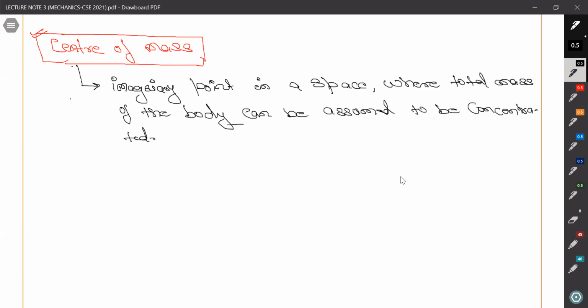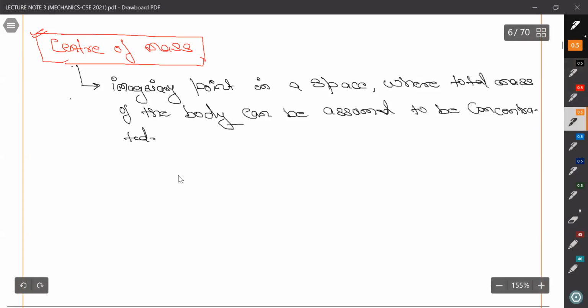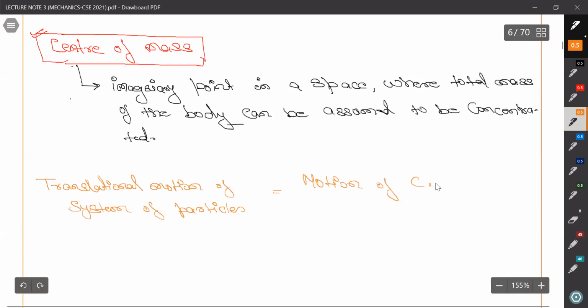But one thing I want to state here, and this is the very important part, you should write it down: translational motion of a system of particles is equal to the motion of the center of mass of the system.